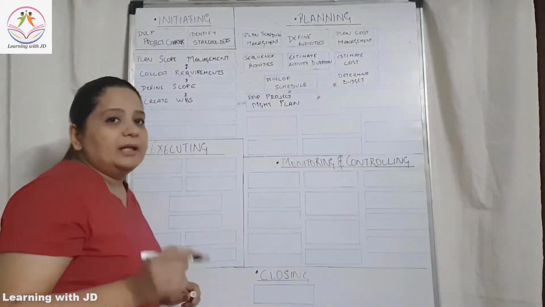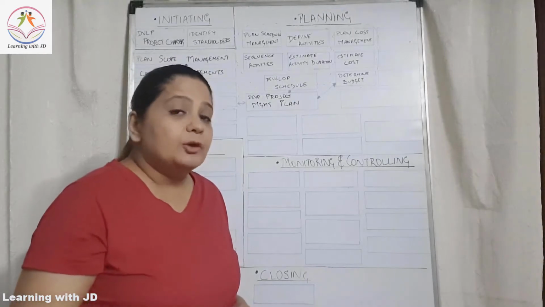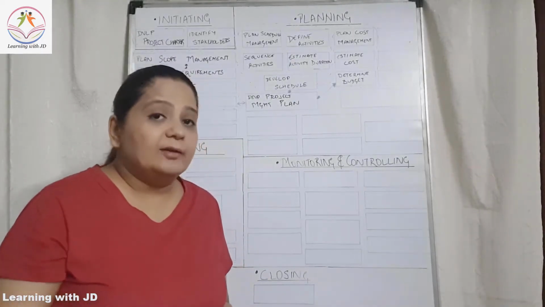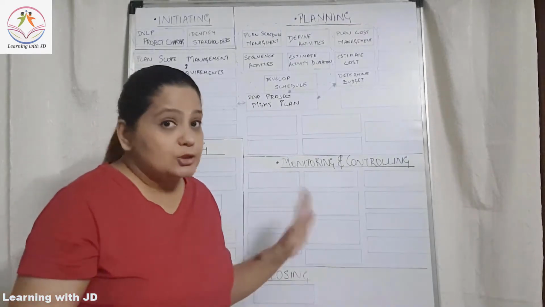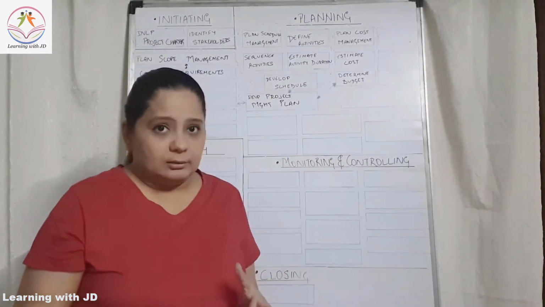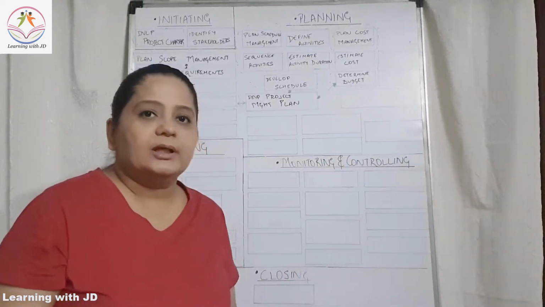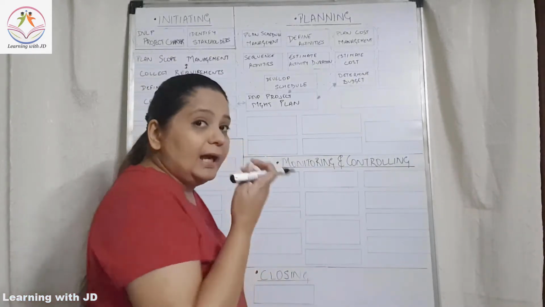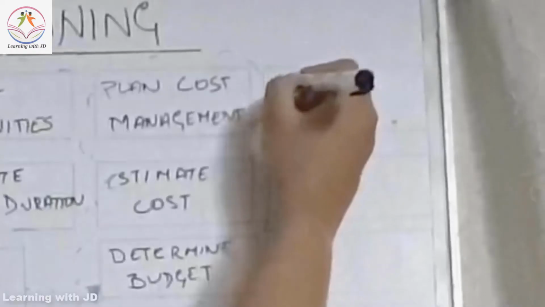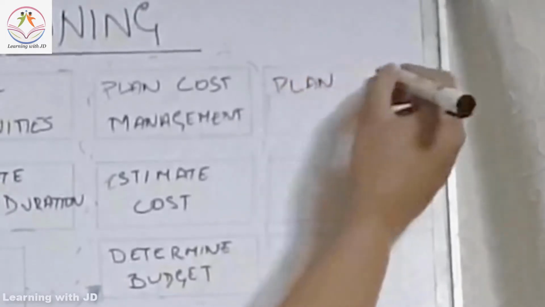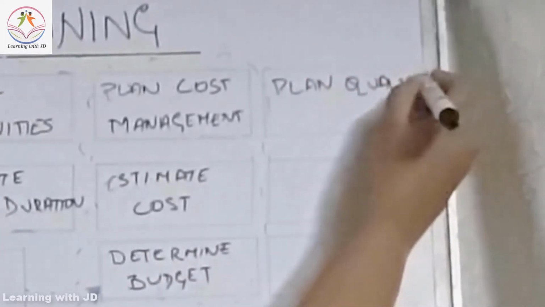Now after determining the cost, another thing that you have to do is determine and plan for your quality. Here the quality is not only for the project, it is even for the product. The product is the outcome, what you are going to deliver to the customer. So we are going to plan quality management.